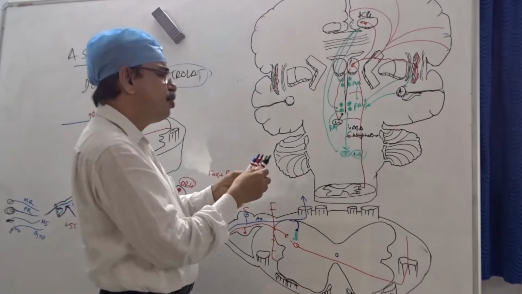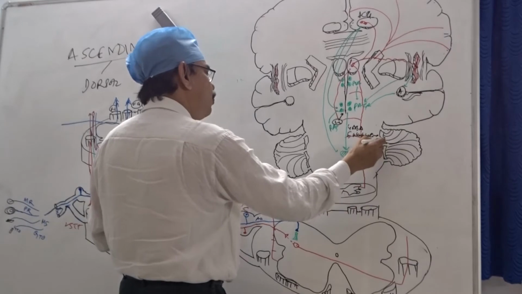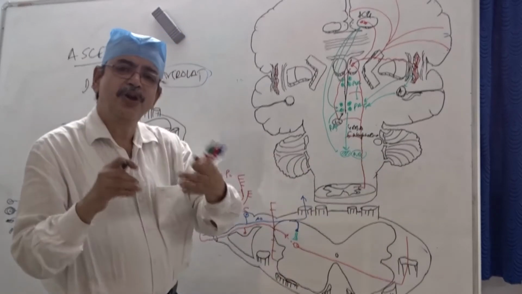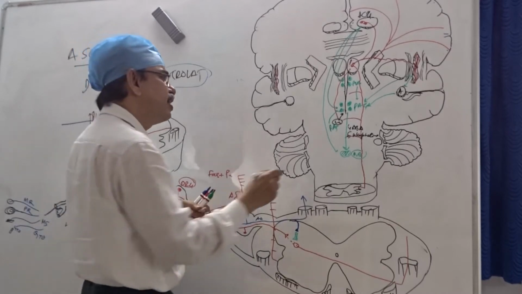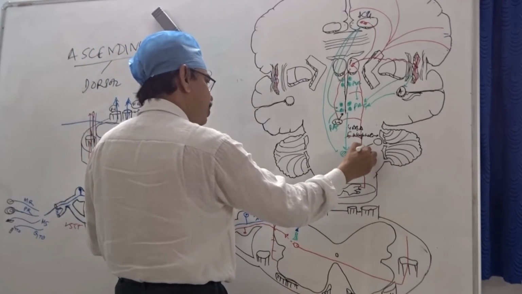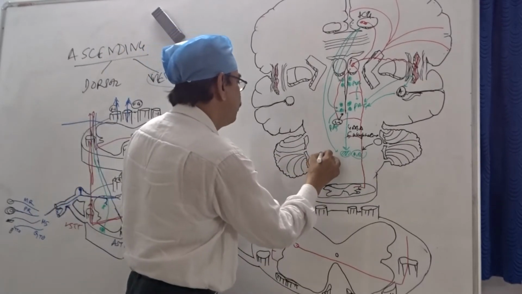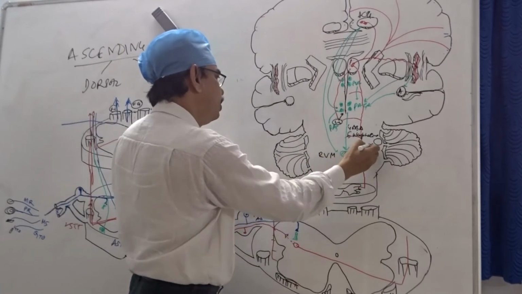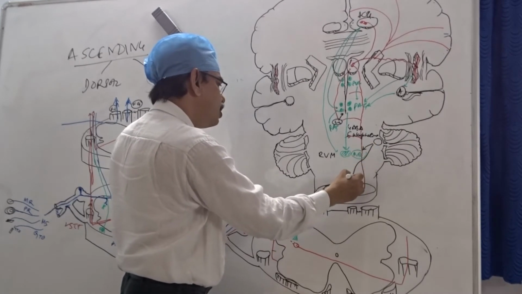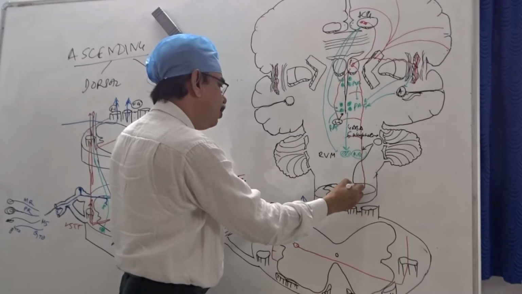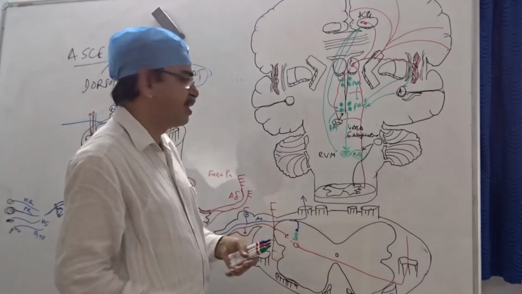There are also other areas in the pons with noradrenaline secreting nerve fibers, and these either stimulate the RVM, the rostroventral medulla, or send fibers directly to the spinal cord at the level of the substantia gelatinosa. So the norepinephrine also reaches there.